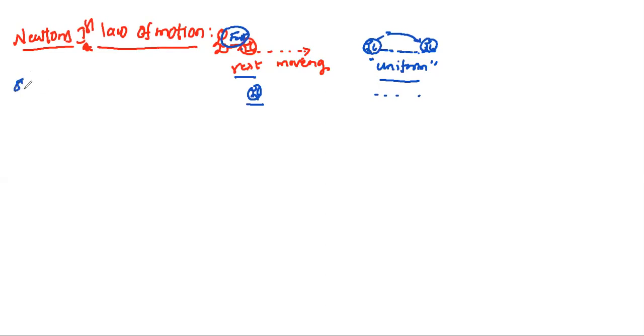So in order to write the proper statement: every body continues to be in a state of rest or uniform motion. I didn't write it, I will just explain.